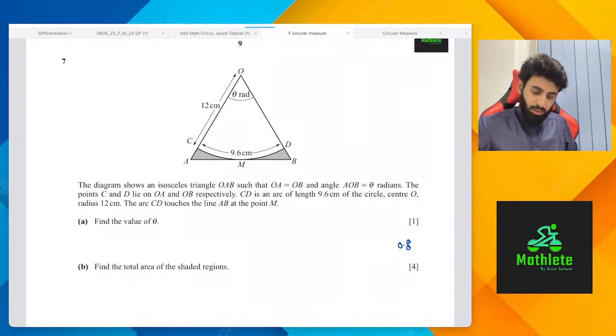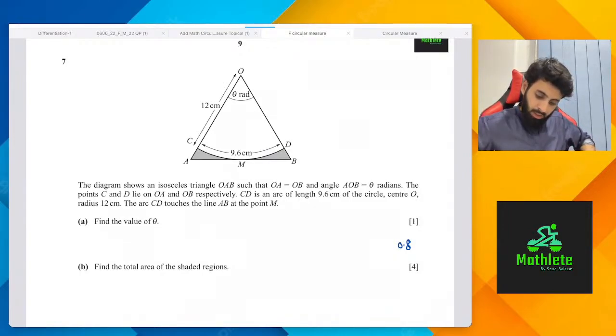Okay, so here's question number 7. Let's work this out. It says the diagram shows an isosceles triangle OAB, such that OA is equal to OB and angle AOB is equal to theta radians. Make sure that you're looking at the diagram also simultaneously.